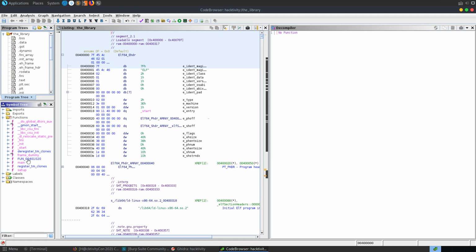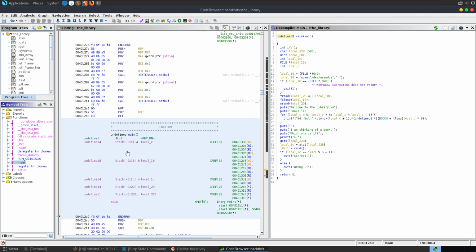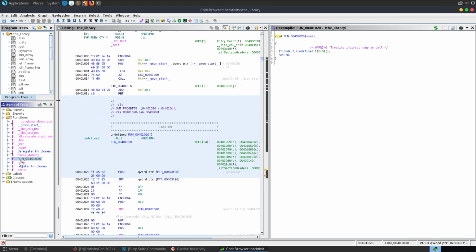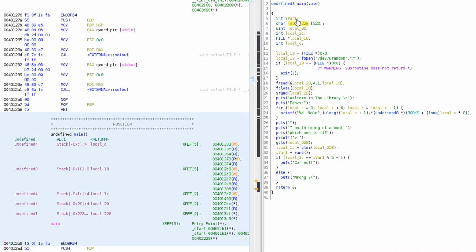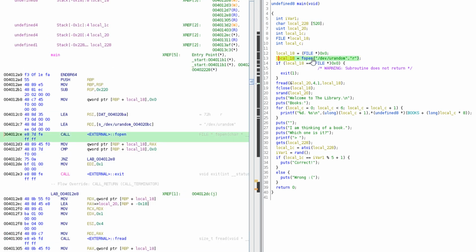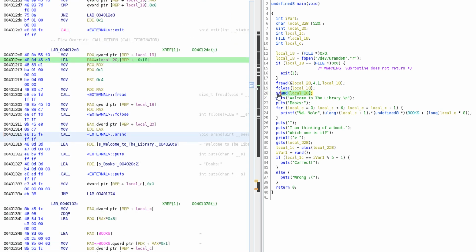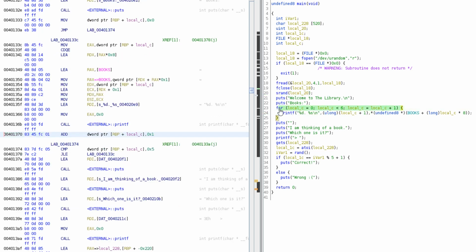We don't have a win function like we did in one of our previous challenges. So most of the code, or all the code, is going to be in our main function here, which we'll have a look through now. So we can see that there's a buffer declared at the beginning. It's 520 characters. We can see that we're opening this file, /dev/urandom, and then it's going to read 4 bytes from /dev/urandom into this local variable. It's going to call rand to basically pick a random number, and then it's going to loop through.